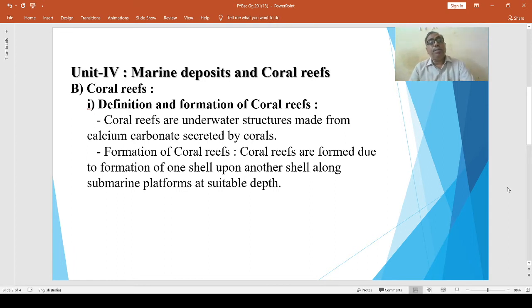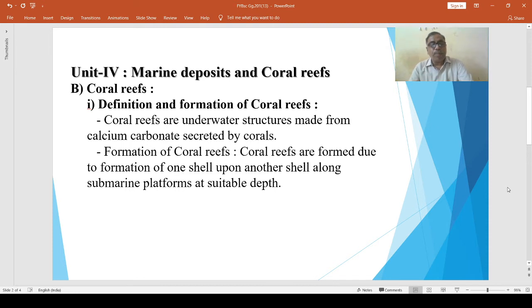Then the definition of coral reefs: coral reefs are underwater structures made from calcium carbonate secreted by corals. Reef: a reef means a low line of rocks in the sea.